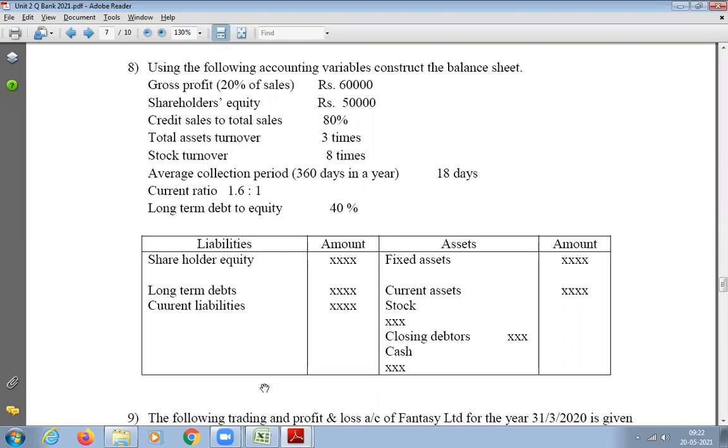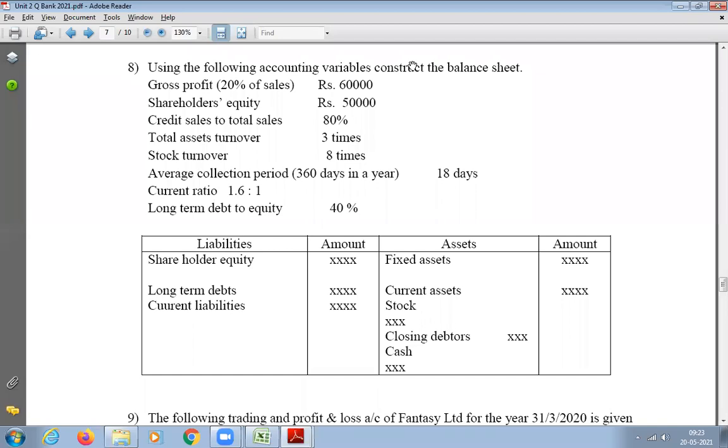And then you start fixing up the balance sheet. Sometimes they give you the balance sheet format. If they give it, it's very easy for you to do it. Some questions won't give it, but you already know the balance sheet format. Whatever you have found out, you just put in the respective places, all the liabilities, then all the assets, then try to tally it. If it is tallying, well and good, you're done.